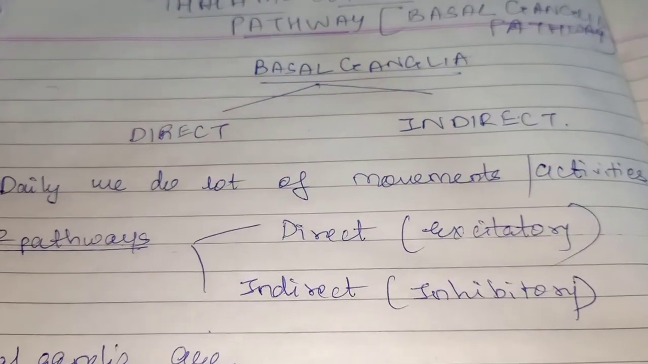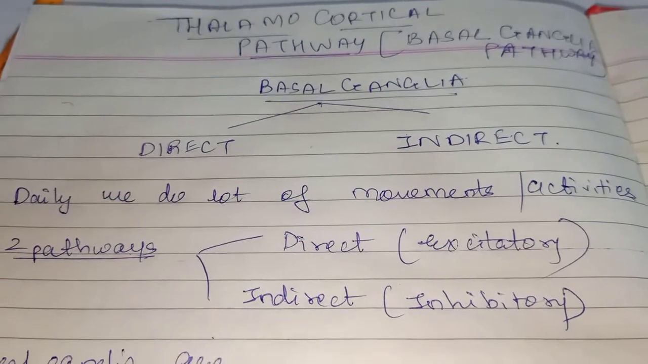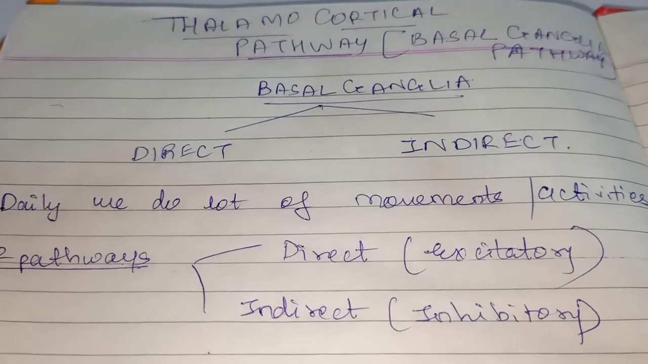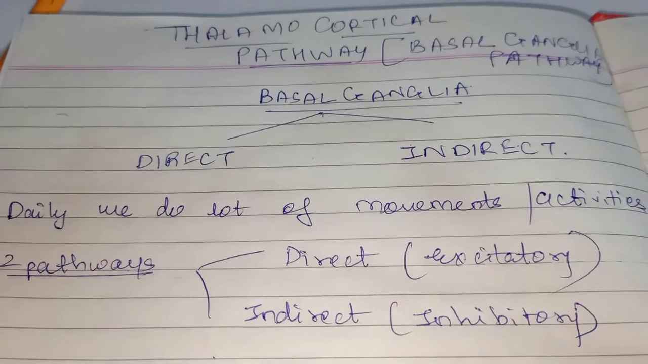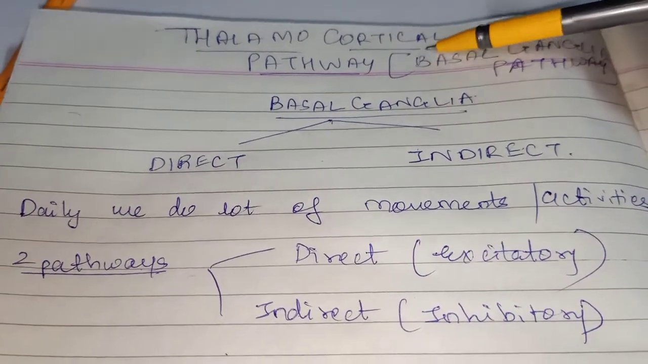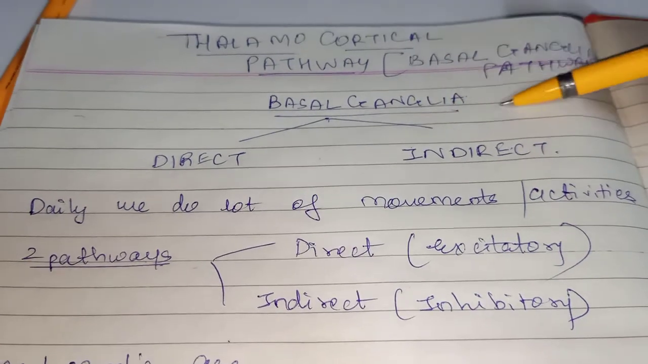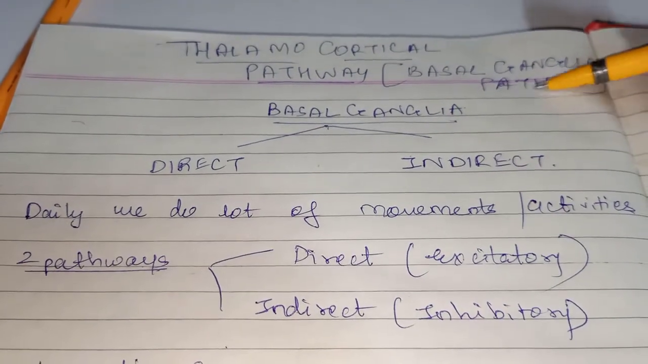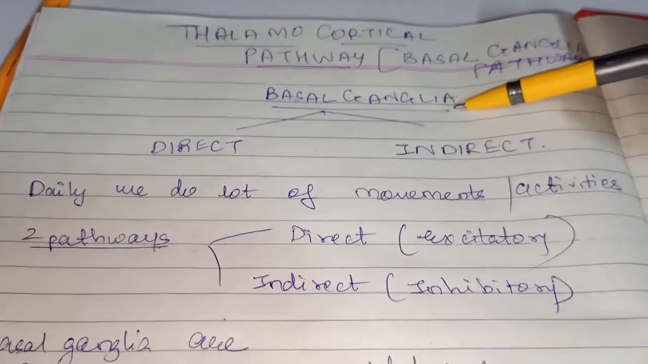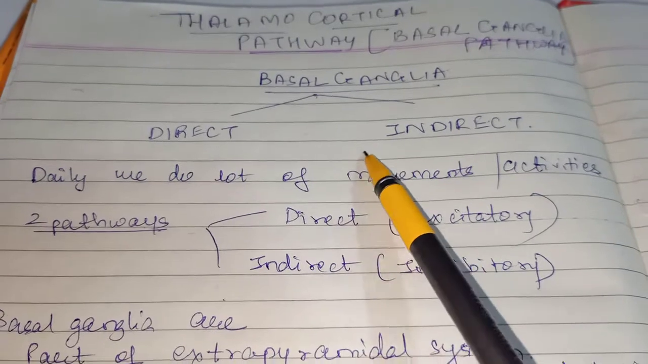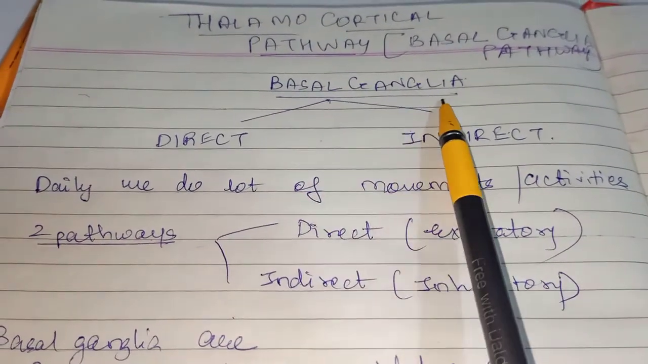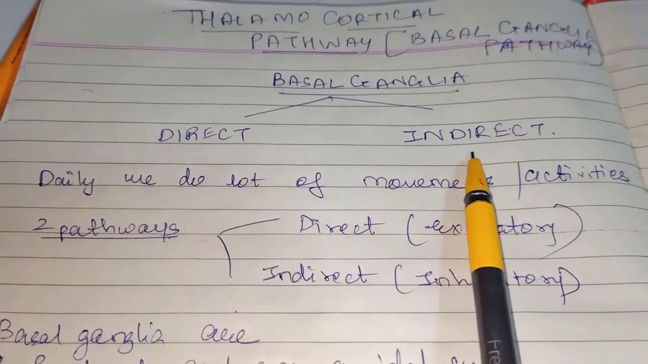In my previous video, I explained in detail about the basal ganglia. Now, in this video, I will explain a very important topic, that is the basal ganglia pathway, or the thalamocortical pathway. So, please go through my previous video to understand what the basal ganglia of the brain are. Now, the pathways are the direct pathway and the indirect pathway. There are two pathways of the basal ganglia: the direct pathway and the indirect pathway.